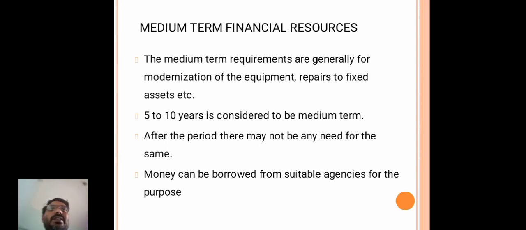Money can be borrowed from any suitable agency for this purpose.